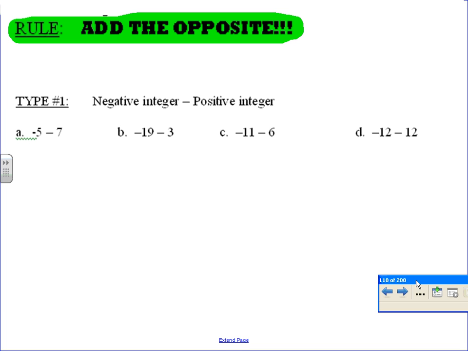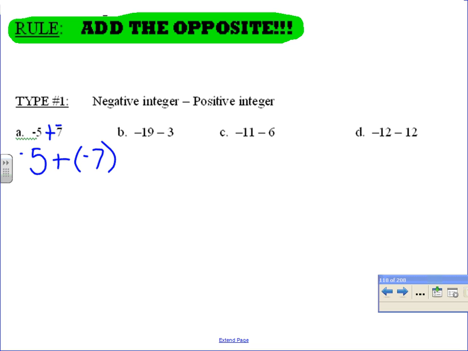Okay, so for subtracting integers, all we do is add the opposite. So let's look at letter A. We have -5 minus 7. We need to add the opposite. So let me rewrite that. We have -5. We're changing the minus to a plus. The opposite means make that second number the opposite sign. We are adding the opposite. You guys ever heard of that?